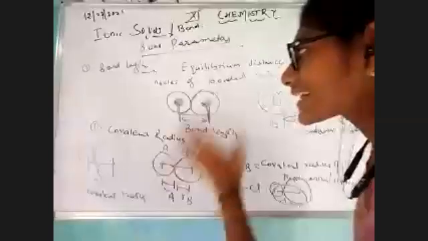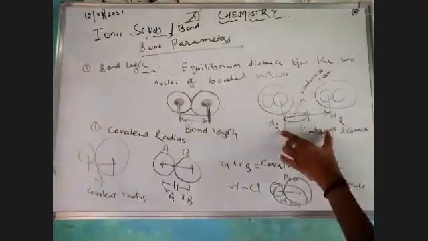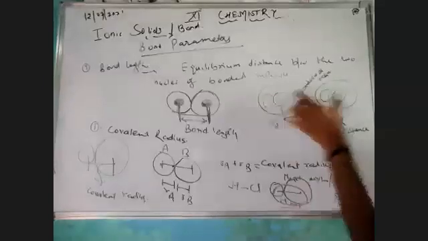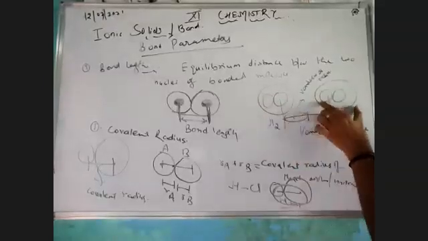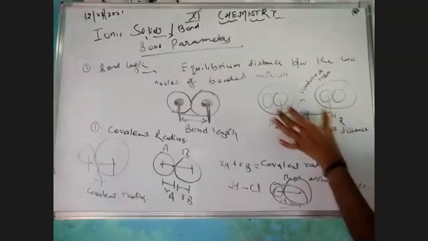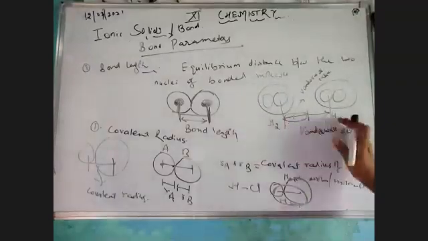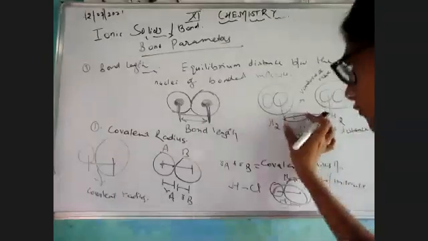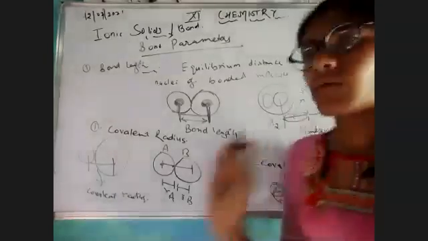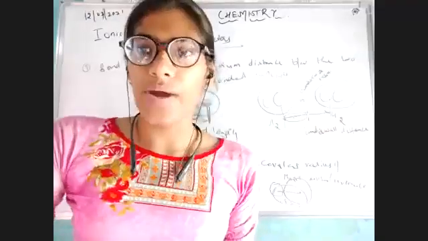Covalent radius is exactly the same as the bond length, but the difference with van der Waals radius is that there are two molecules combining with each other, for example H2 and H2. This distance between the whole nuclei is known as van der Waals distance, and half of it is known as van der Waals radius. I hope I have cleared the point to you.